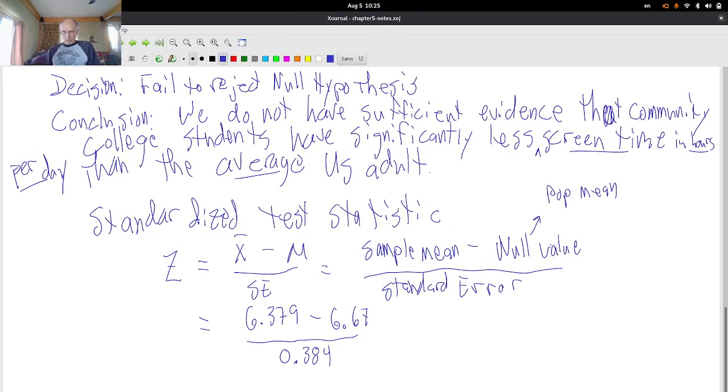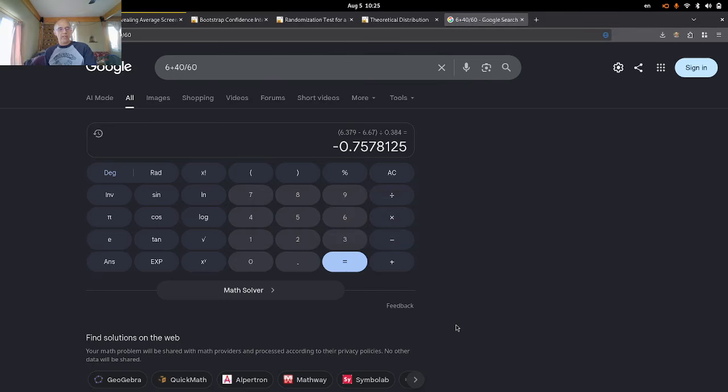And again, just do that calculation in one shot. Don't subtract, then divide in 2 steps. You have a modern calculator, use it wisely. Negative 0.7578.